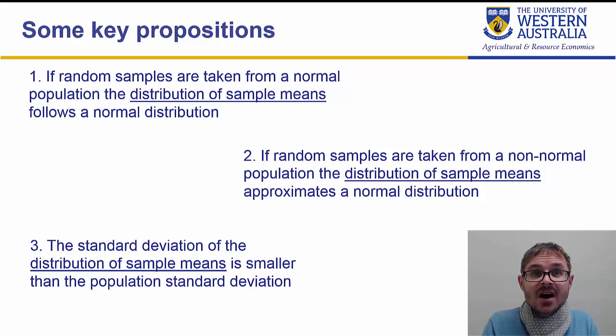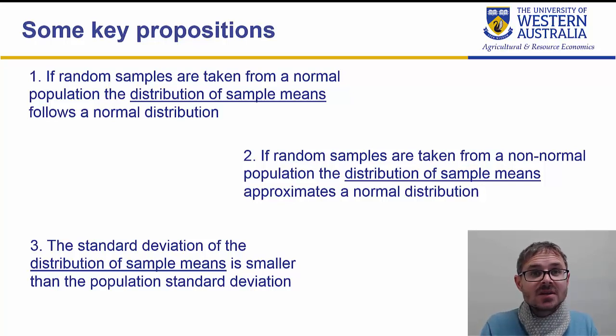It says, whatever the underlying population distribution, if I take a sample from that distribution and calculate the mean, and then I take another sample from that distribution and calculate the mean, and I plot the distribution of the means, so I'm not looking at the actual samples I take, I'm looking at the distribution of the sample means, whatever that population is that I'm taking samples from, the distribution of sample means is always normal or approximately normal. And the final proposition is that the distribution of sample means is much smaller than the overall population mean. So these are three essential propositions.